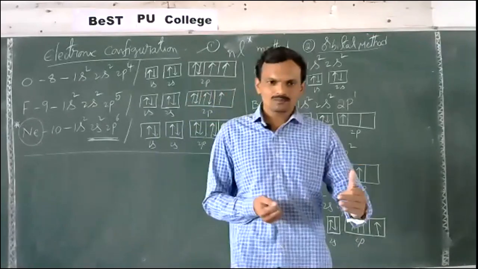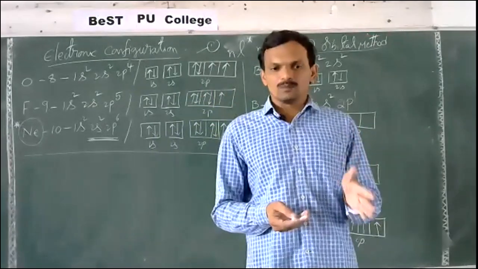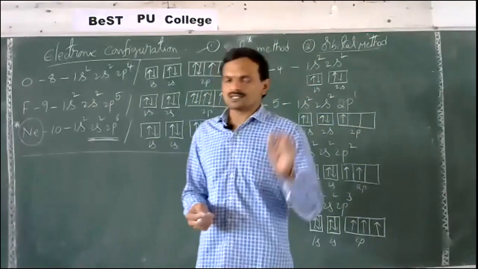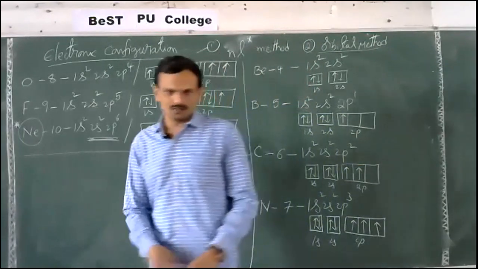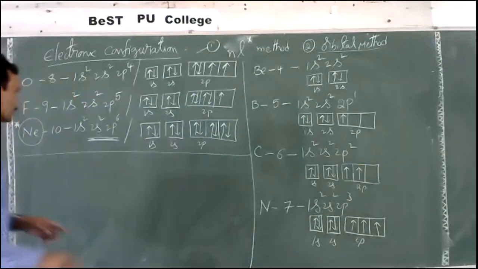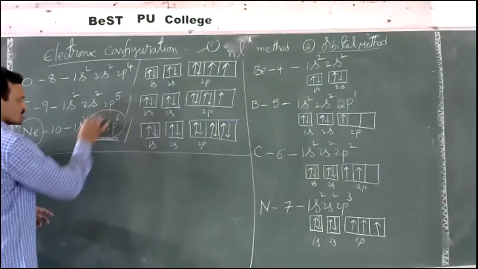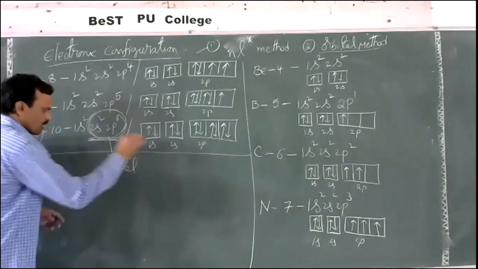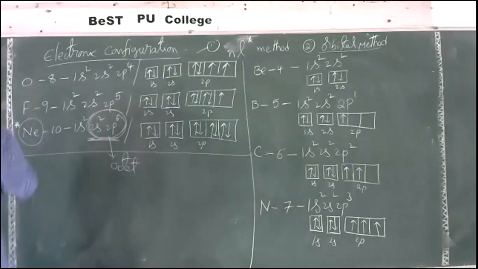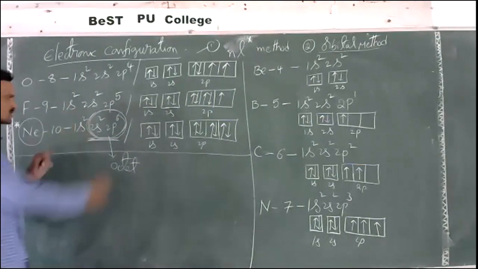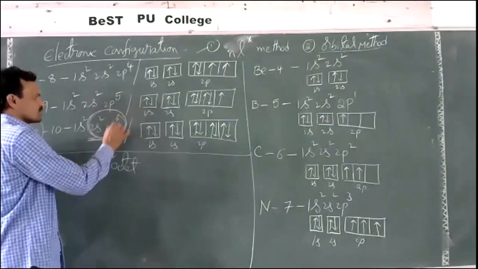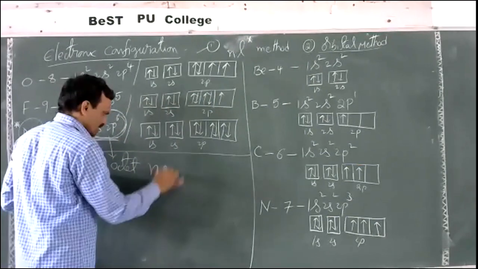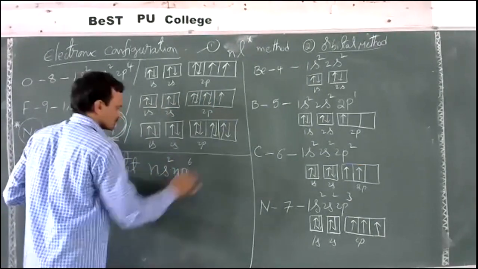Other than helium, all noble gases contain 8 electrons in the outermost shell. That is, they consist of completely filled orbitals in the outermost shell, which is known as the octet. This is called the octet configuration. This is the most stable electronic configuration in the periodic table. The octet configuration is nothing but ns2 np6.